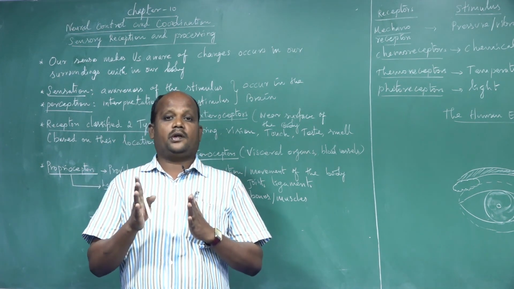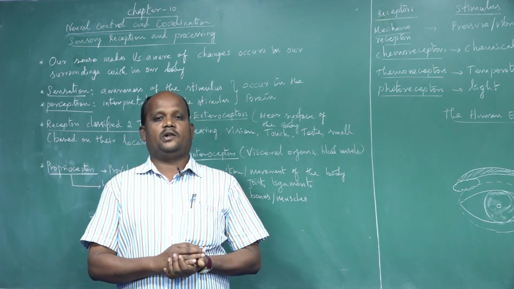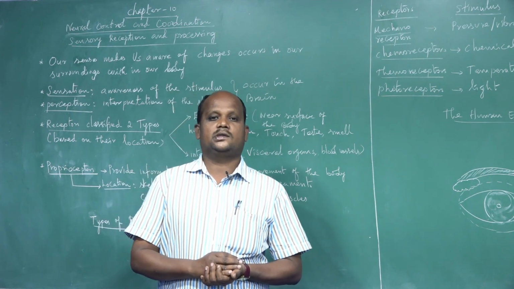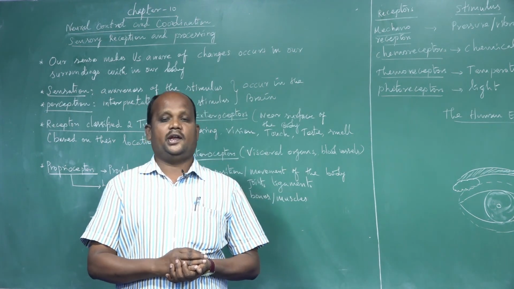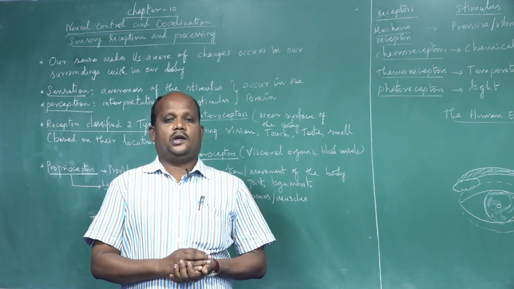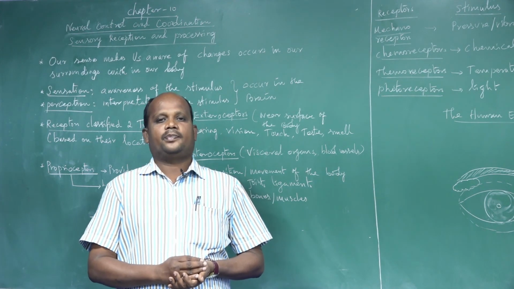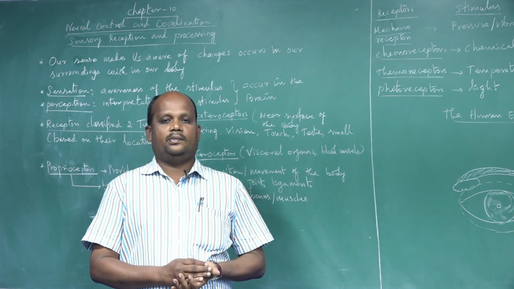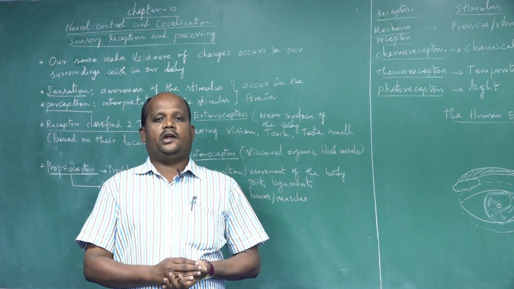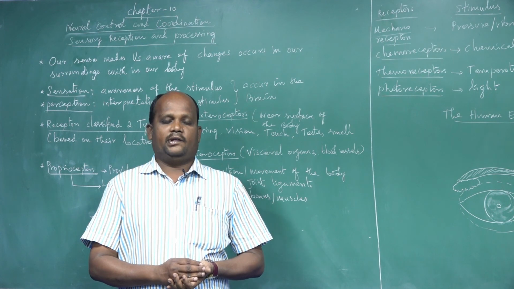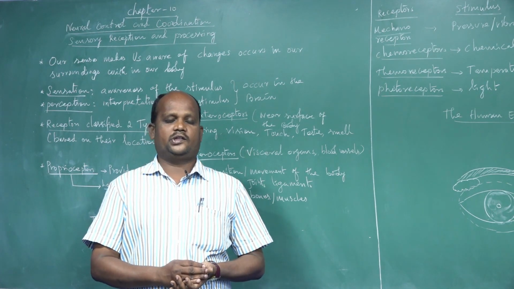they are coordinated by two important parts. One is nerve coordination, and the second one is chemical coordination. Chemical coordination is provided by the endocrine gland system, and mechanical coordination is provided by the nervous system.